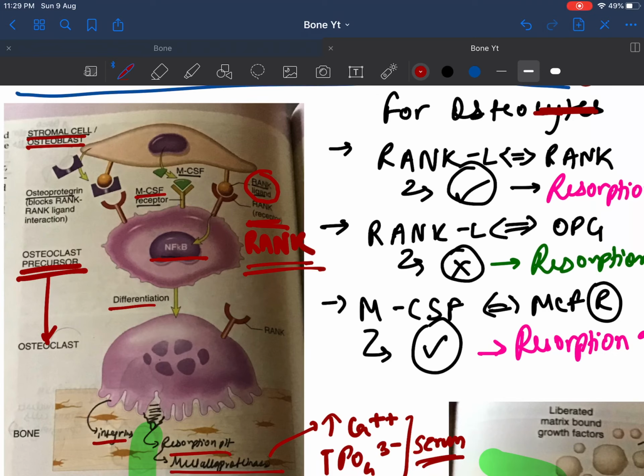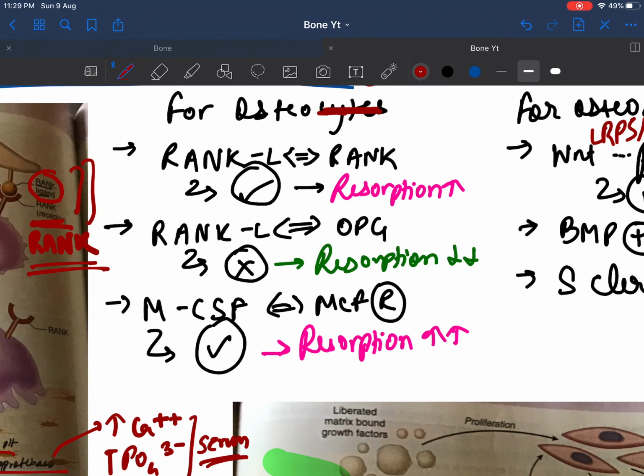To inhibit this RANK ligand, we have a protein which is known as osteoprotegerin, which helps in inhibiting RANK ligand binding by actually binding to the RANK ligand. When OPG and RANK ligand bind, the RANK ligand will not be able to bind to the RANK receptor, which will lead to decreased osteoclast differentiation and decreased resorption.